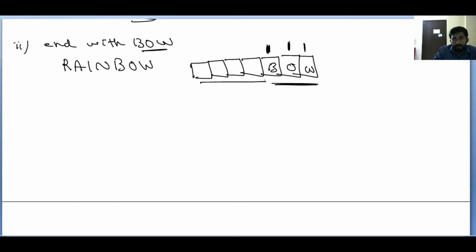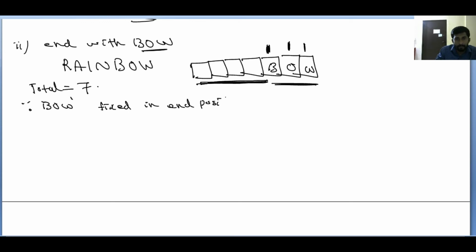Then how many letters are remaining? 1, 2, 3, 4 letters only remaining, right? Whatever arrangement you are doing, you are just arranging the 4 letters only. See, total letters is equal to 7. Since BOW, that is 3 letters, is fixed in the end position, remaining letters is equal to 4.